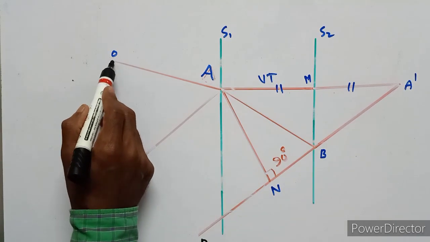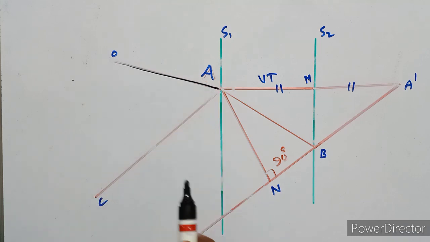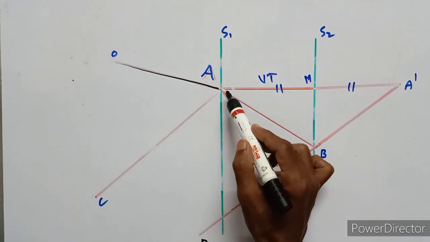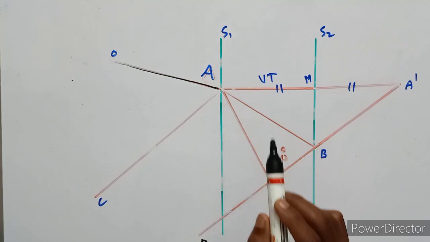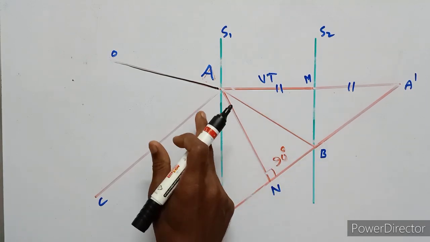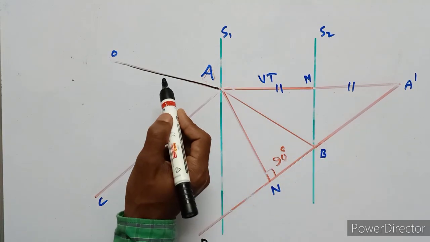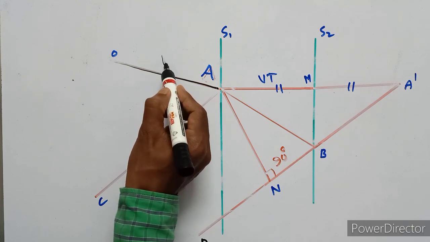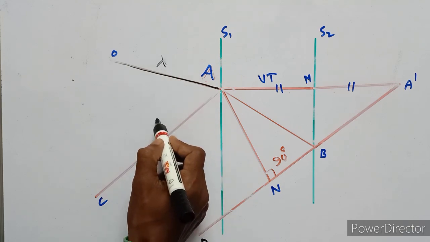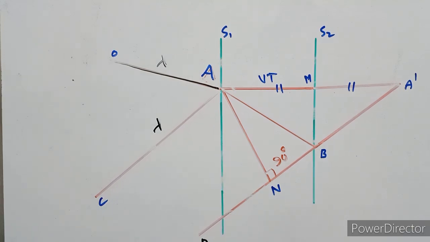OA is the ray of radiation, incident at wall S1. The wavelength of the OA ray is lambda.